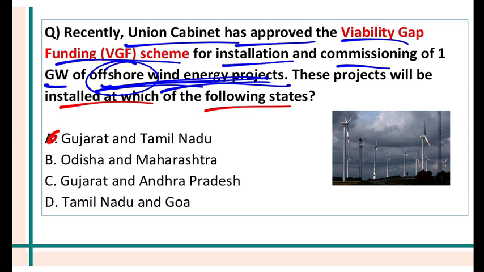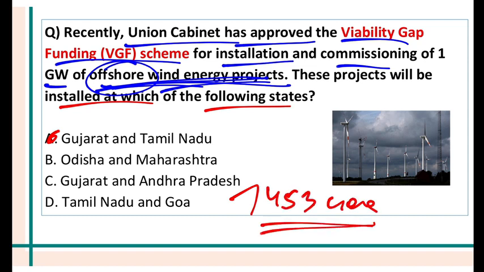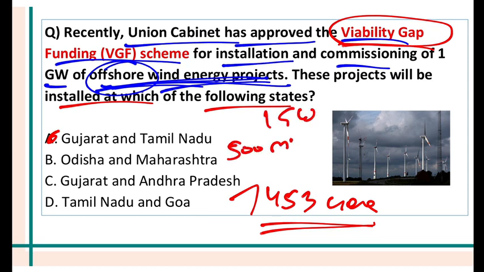So how much money will be spent? 7,453 crore. This much money has been allocated for this scheme. Viability gap funding means you give the funding to make a project commercially viable, commercially sustainable. Now you break down 1 gigawatt into two parts, 500 megawatt each. So 500 megawatt in Gujarat and 500 megawatt in Tamil Nadu. So windmills will be put, and viability gap funding is a very important scheme which has been started.